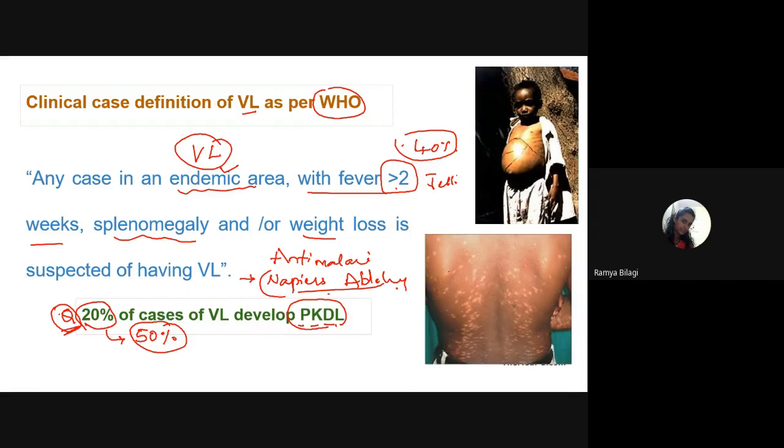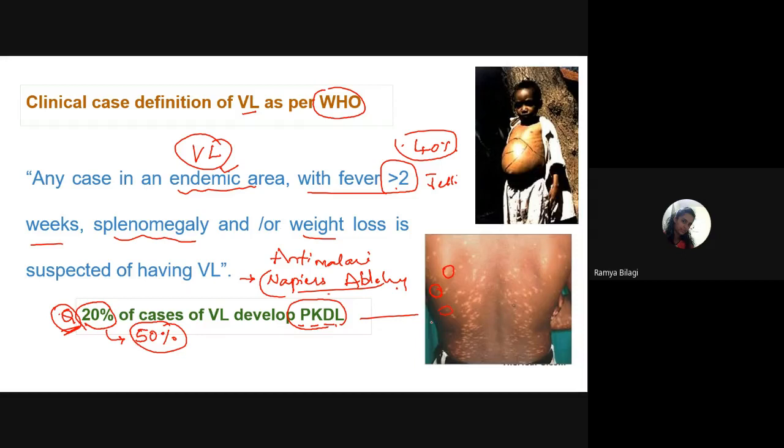Now look at this picture. What is this picture depicting? Hypopigmented areas on the skin, and they are nothing but the PKDL manifestation. It is pleomorphic because initially it appears as what? Papule, then it will appear as erythematous areas, then later it will appear as what, students? It will appear as some nodules and later it may appear as some hypopigmented areas.